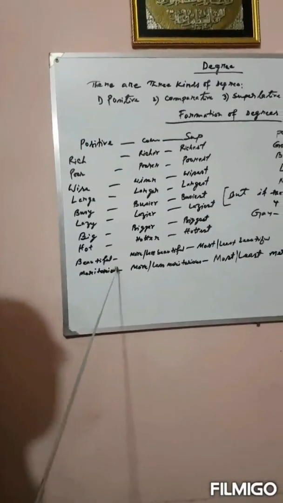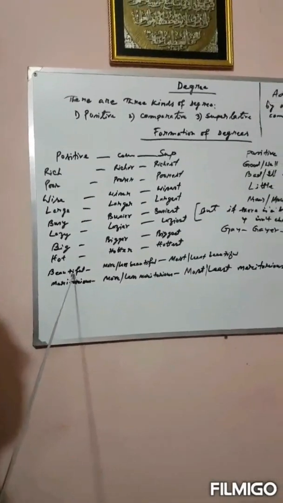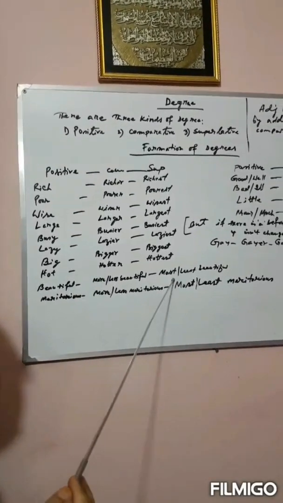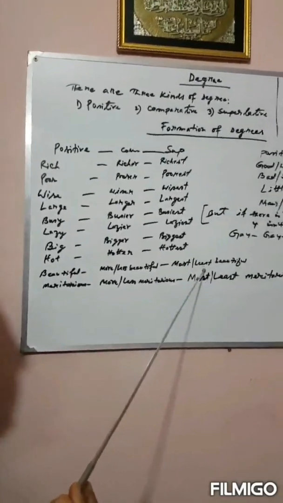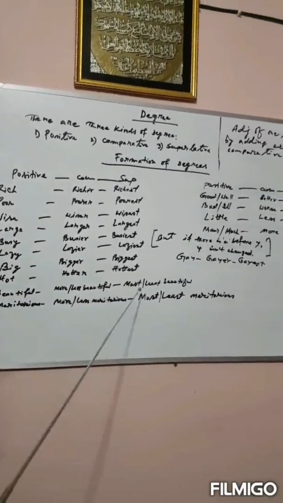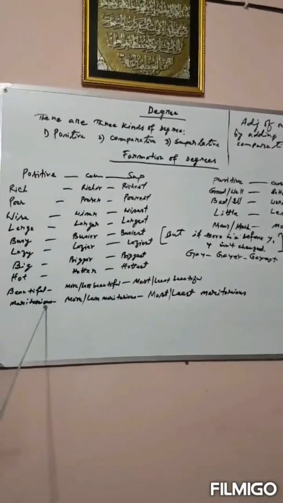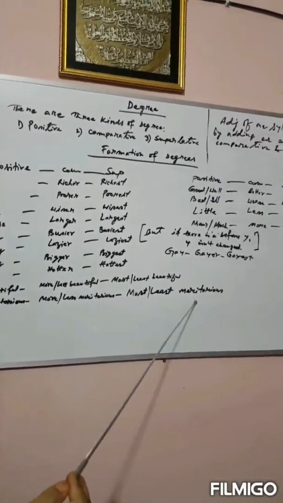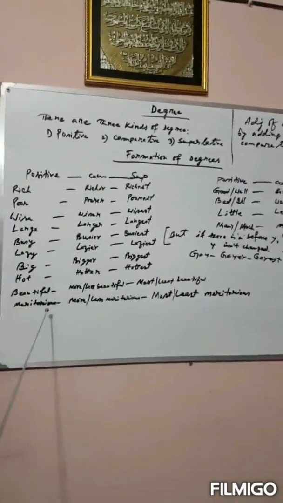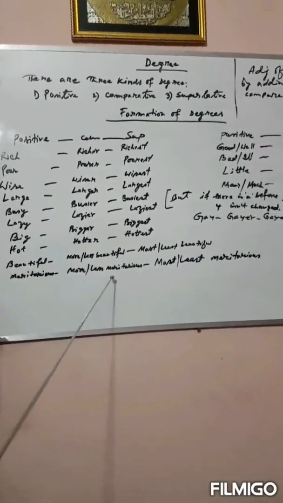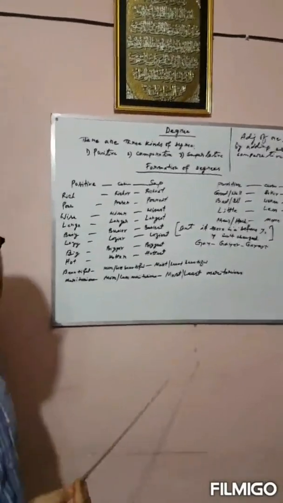There are some more adjectives with more than two syllables, and they need more and less in the comparative form, and most and least are added in the superlative form. Beautiful, more or less beautiful, most or least beautiful. Meritorious, more or less meritorious, most or least meritorious. In this way, a positive degree with more than two syllables will be turned into comparative and superlative by following this rule.